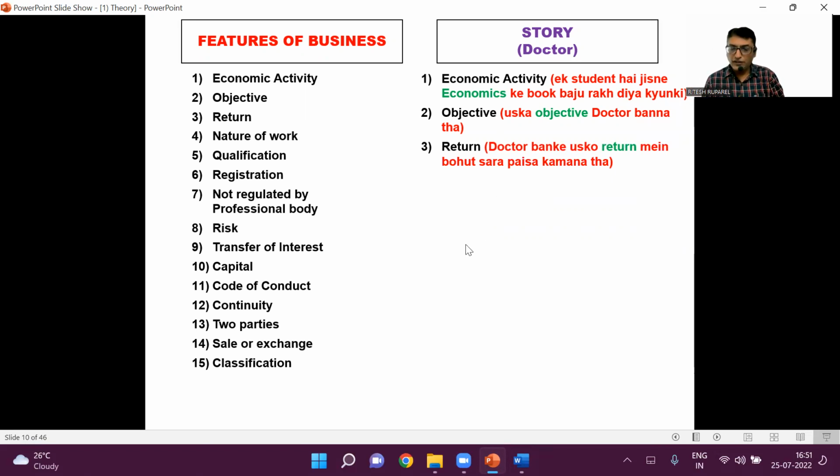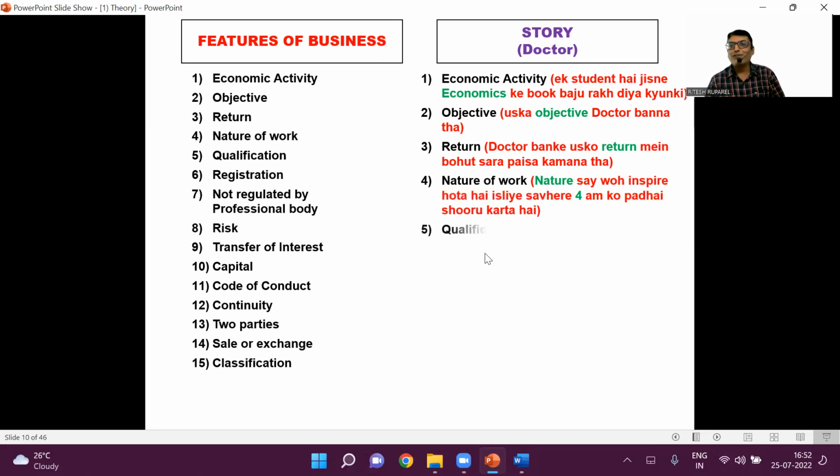Now he started studying. He started studying according to the law of nature. Early morning 4 o'clock, Brahma Muhurat, have you heard? So he started working according to the law of nature, and at last he got the qualification of a doctor.